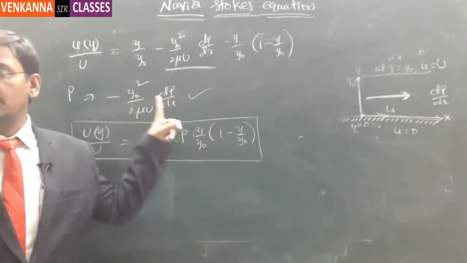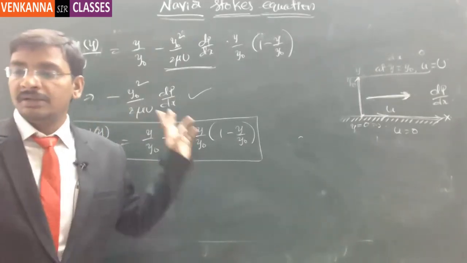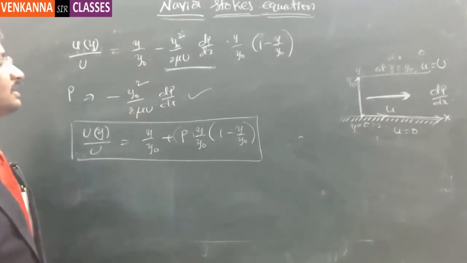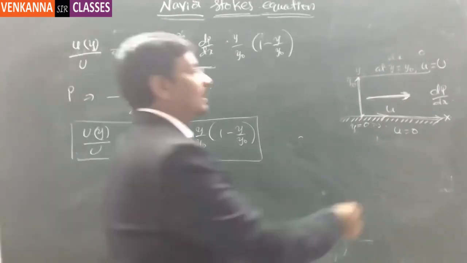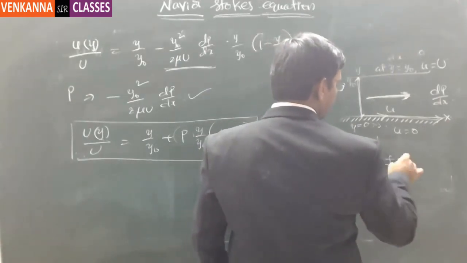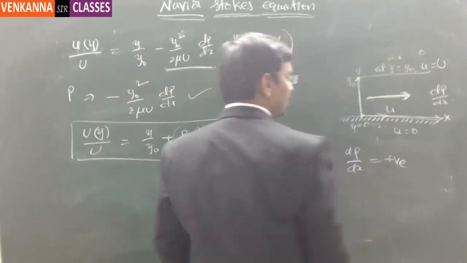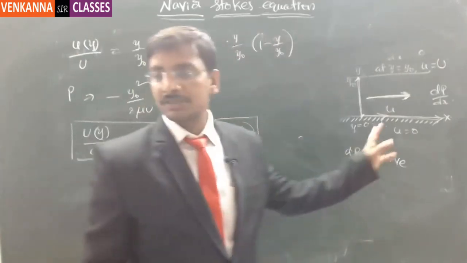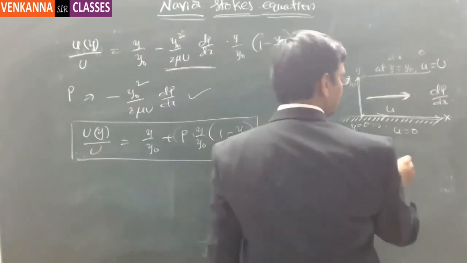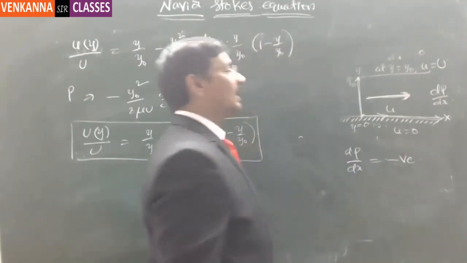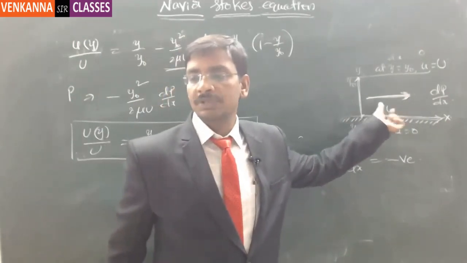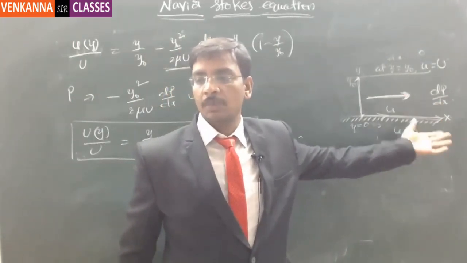Now this is directly related to dp by dx, and it has an opposite sign of negative. Suppose dp by dx is positive, that means there will be a positive pressure gradient on the other side. Or actually, we take the negative first. If I say there will be a negative pressure gradient on the other side, that means as you move from this place to this place, there will be a drop in the pressure.